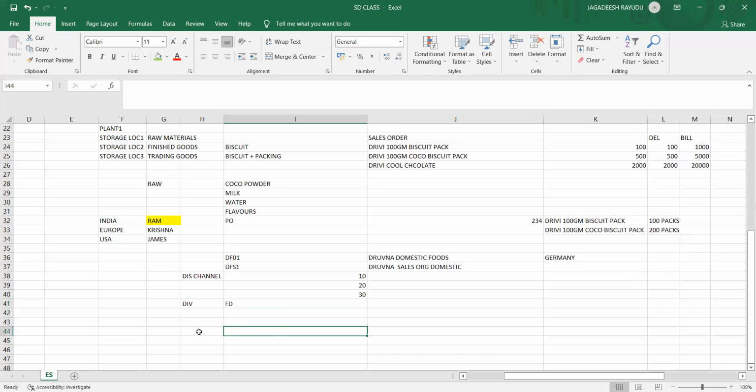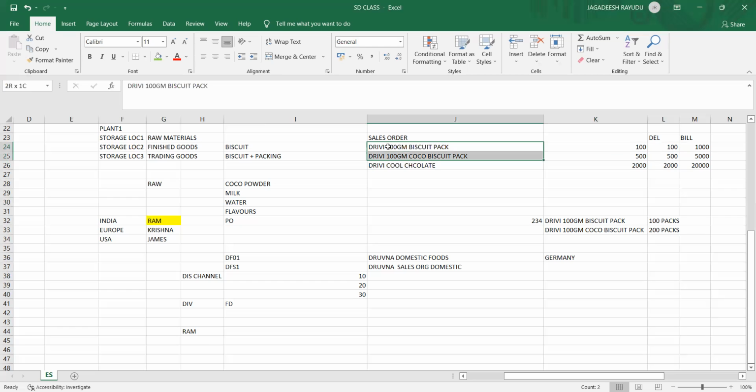So when you would like to sell a product to your customer, first Ram is my customer. Okay, what is my order? I'm having my order for all these products. In the sales order I'm going to mention all these products. So then what should I require? These products need to be sent from a plant, from a certain storage location.